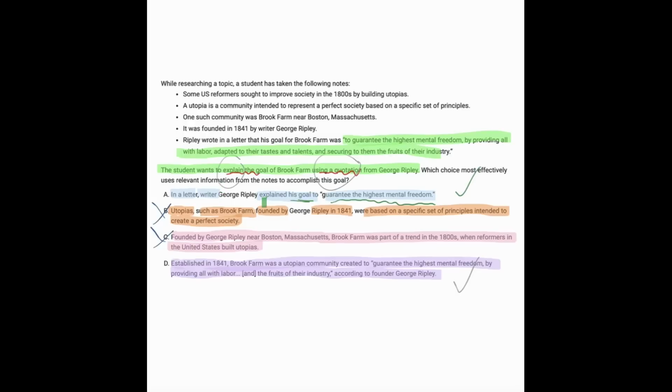And let's look at the prompt again to see if we can get any clues. The student wants to explain the goal using a quotation. So here, we're just being told about the goal, but by having more of the goal, we're getting more of an explanation because we're providing all with labor and the fruits of industry. So that's more of the explanation. So we're going to go ahead and pick D because it gives us more of the explanation being asked for in the prompt.